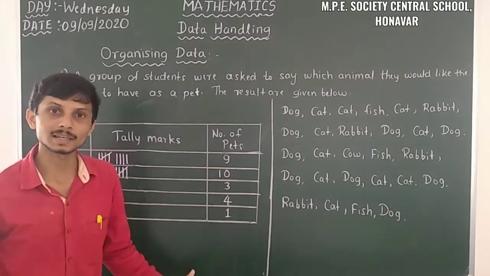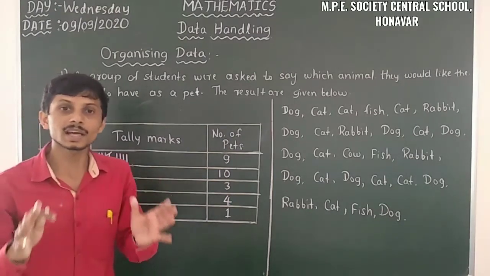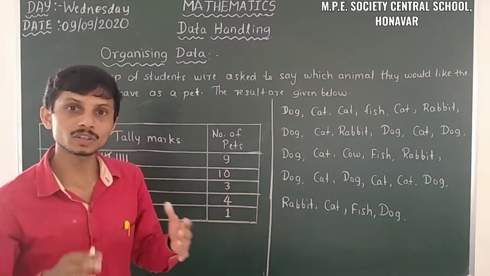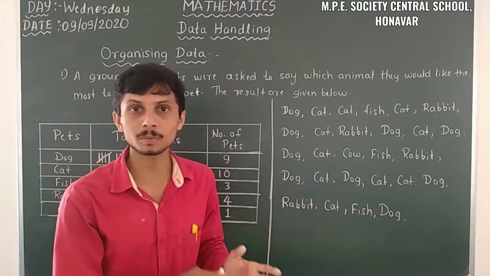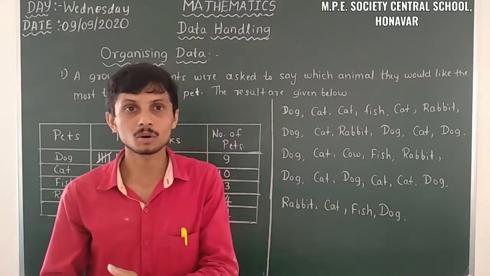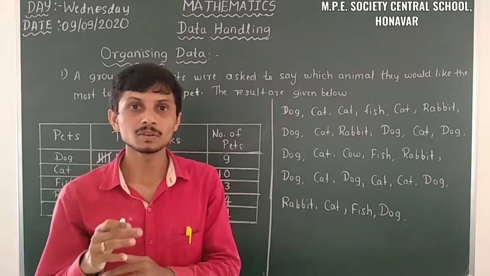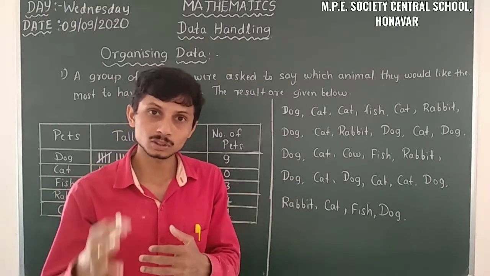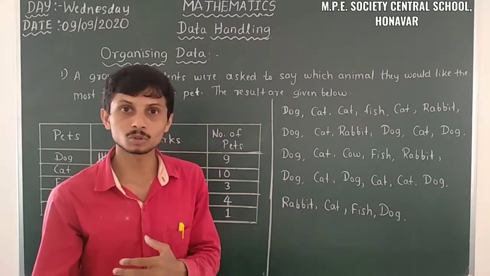Okay. So with this method we can easily analyze how many pets there are. So here the students like the most.